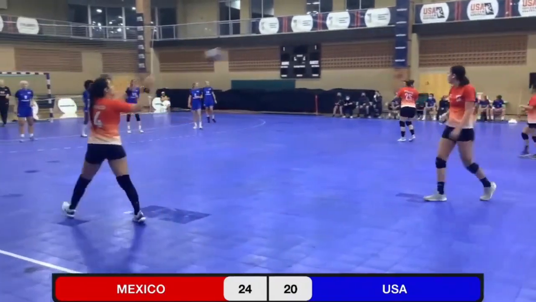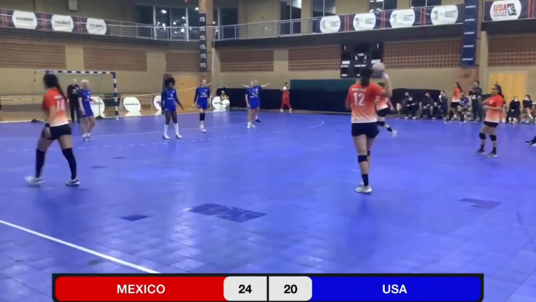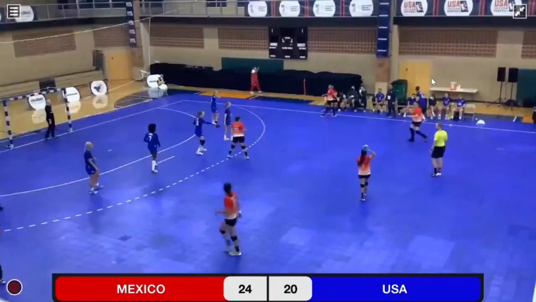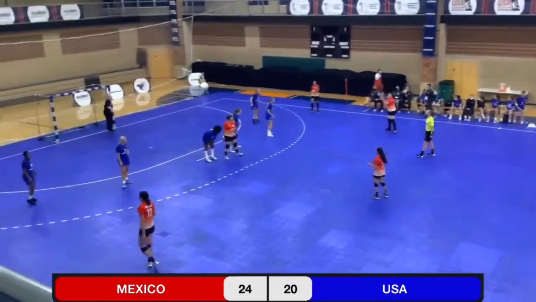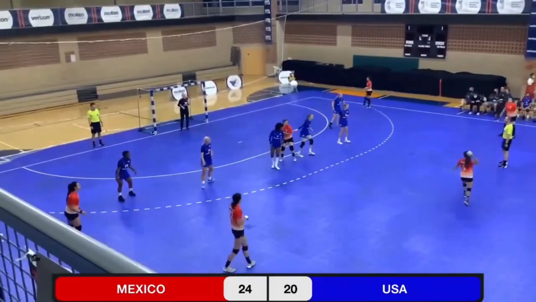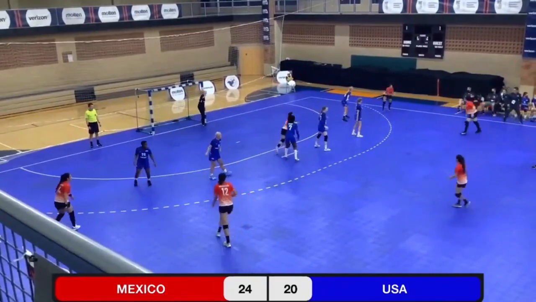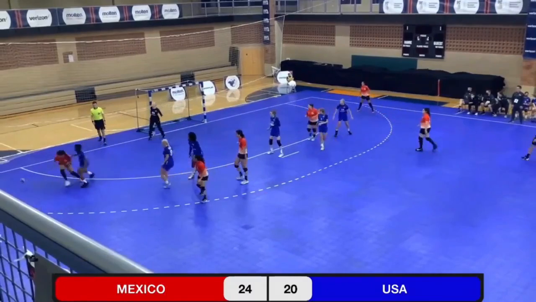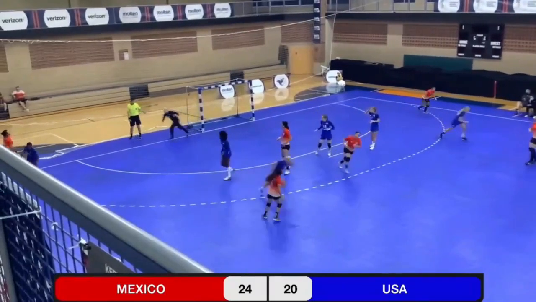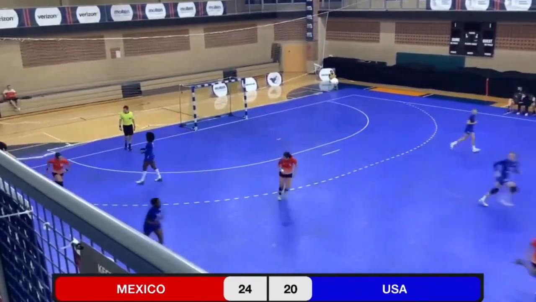Now, if the U.S. wants to cut its lead, have a chance at winning the game, they need to come out at this point. Mexico content to work some clock. Ball down to the corner, and it's over the line. USA ball.